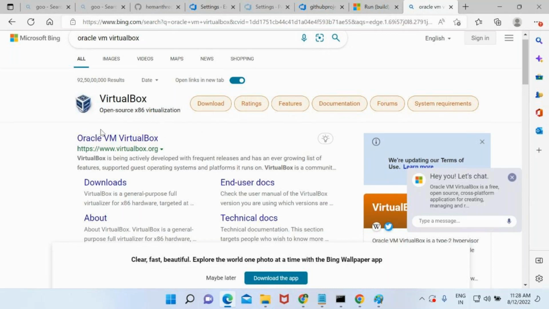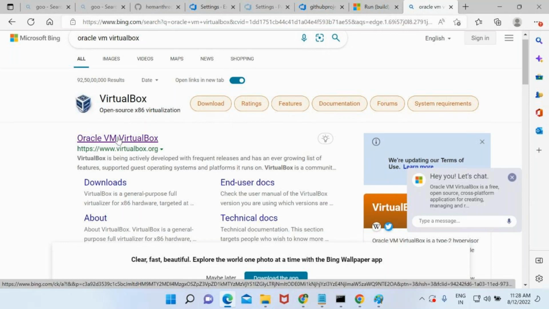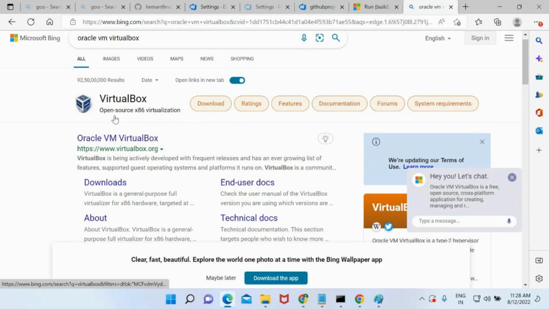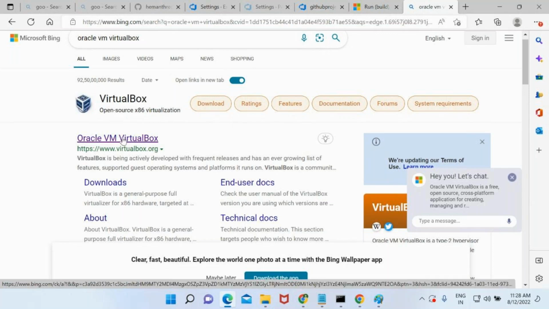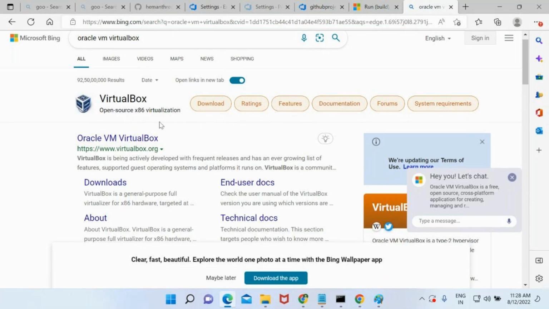Before explaining this process, I want to show you an easy process. First I need to create a VM in my local system, and then I need to host the application on top of it. This is a big process. Nobody wants to do it right now. Now what I want is, instead of a local virtual machine, I'm going to create the virtual machine from Azure. That is one point.